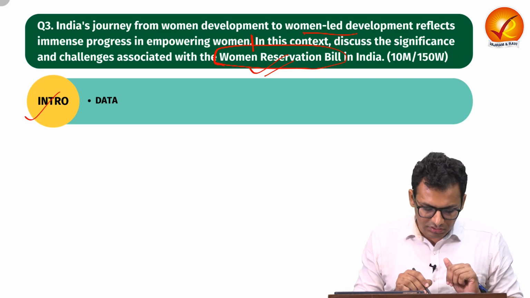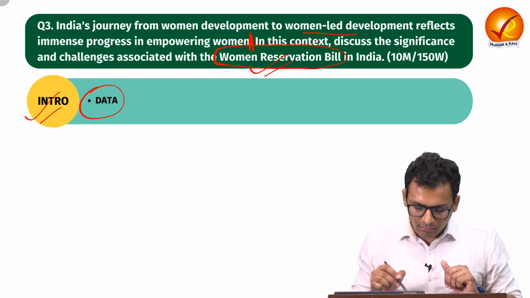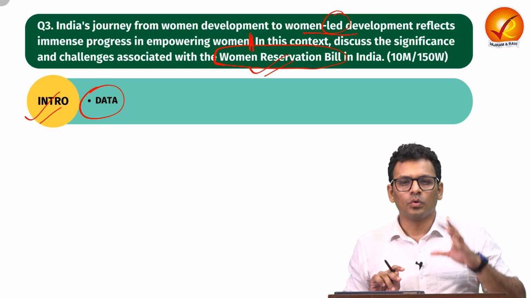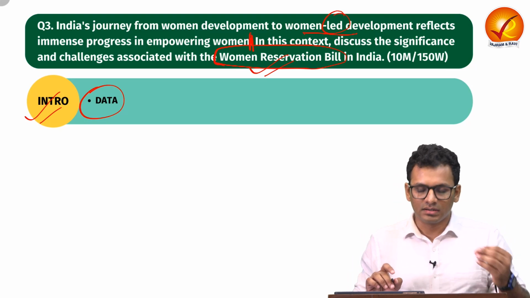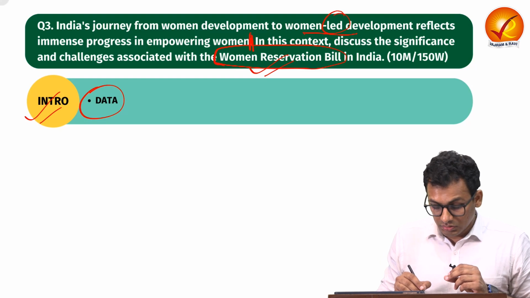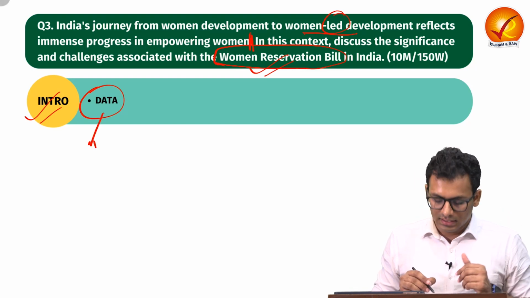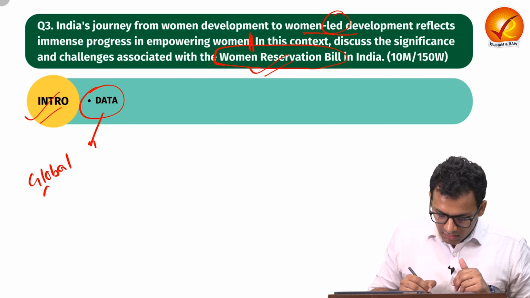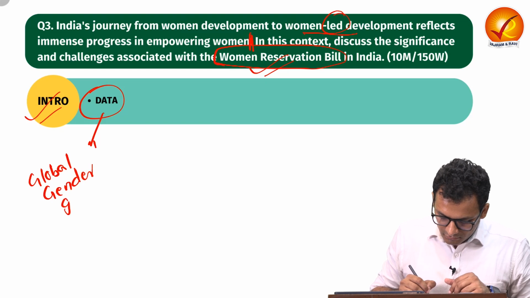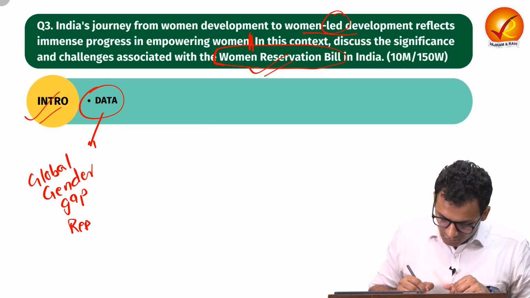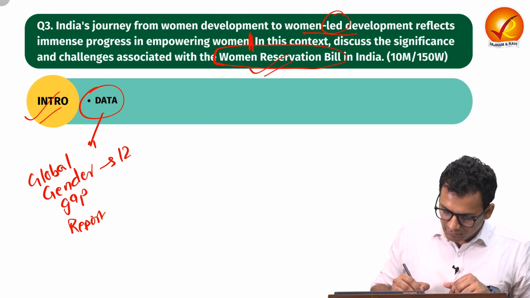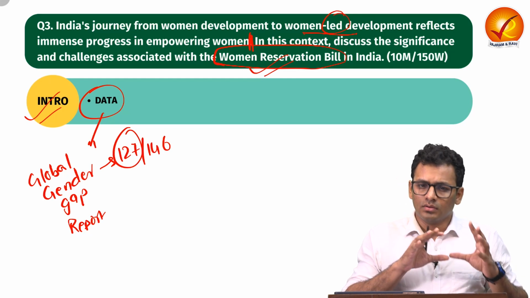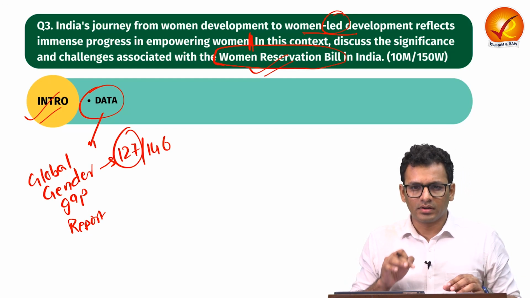So you can start the introduction and you can use the data from the first statement. Journey is from women development to women-led development. Over here, you can talk about different reports and data points. You can talk about how India ranks with respect to the Global Gender Gap Report. We ranked almost 127 out of 146. This shows that we have certain issues with respect to women empowerment in India.